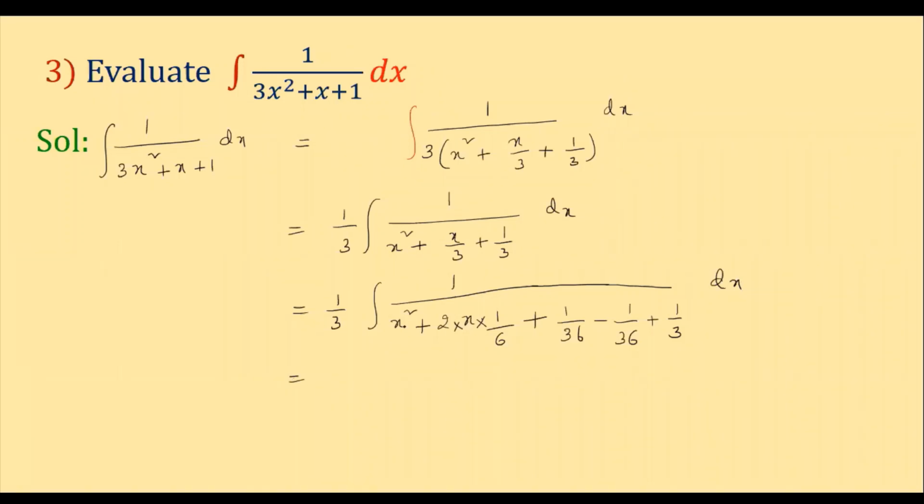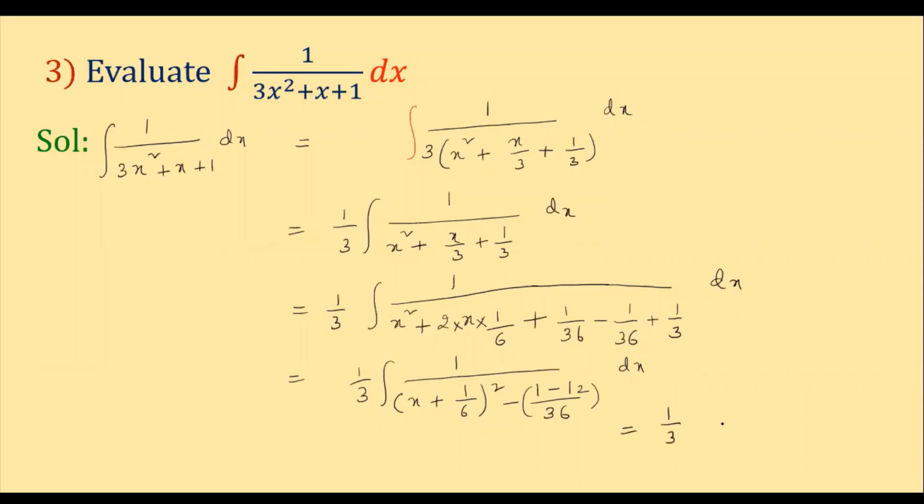So now from here to here, first term, second term, third term, we can write it as a plus b whole square. That is 1 by 3 into integral 1 by x plus 1 by 6 whole square. Is it clear? Minus 1 by 36 plus 1 by 3. So when I take LCM, what is LCM here, children? That is 36 is the LCM. 1 minus here how much? 12, 3 12s are 36. Clear? Into dx.